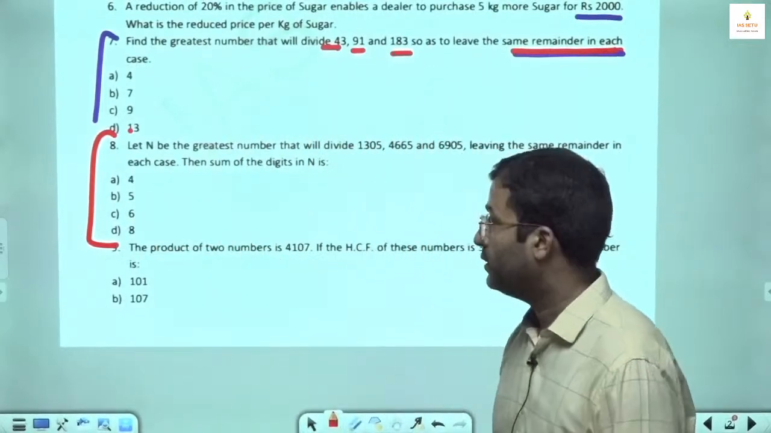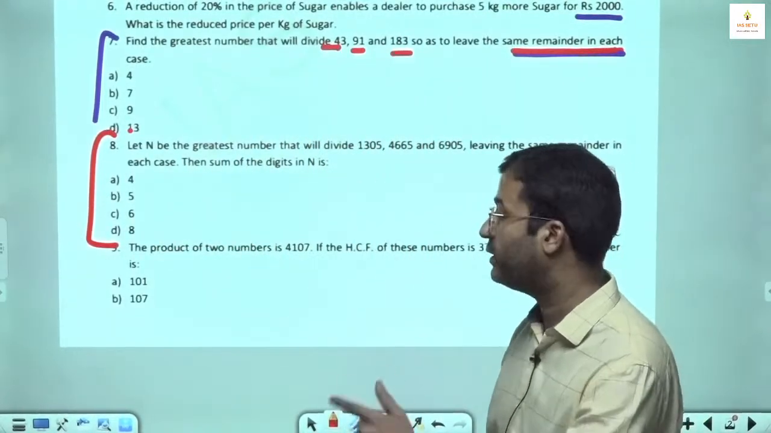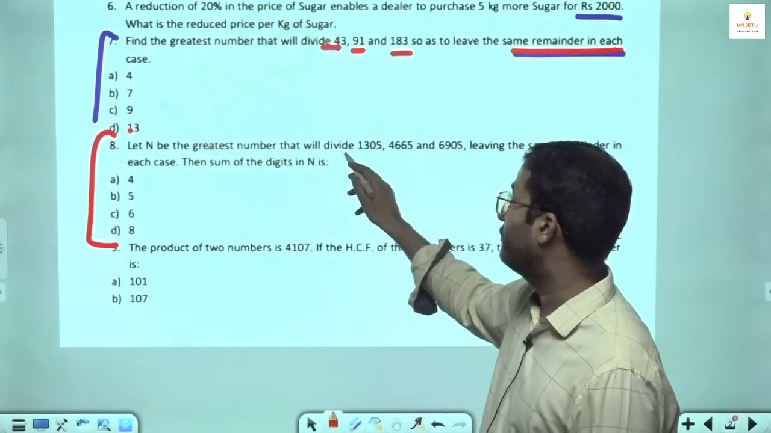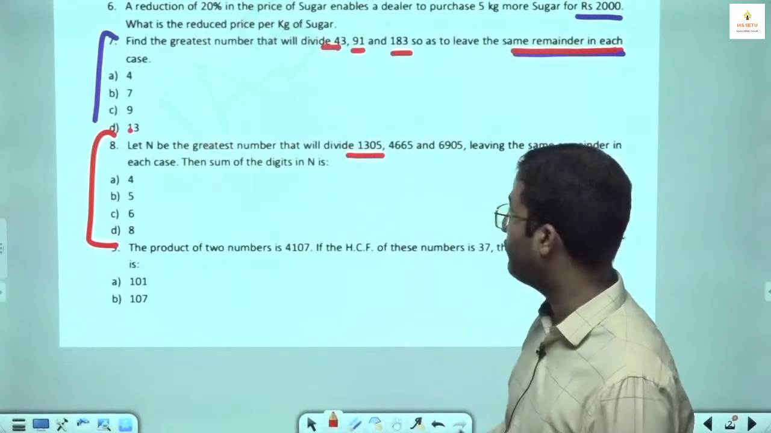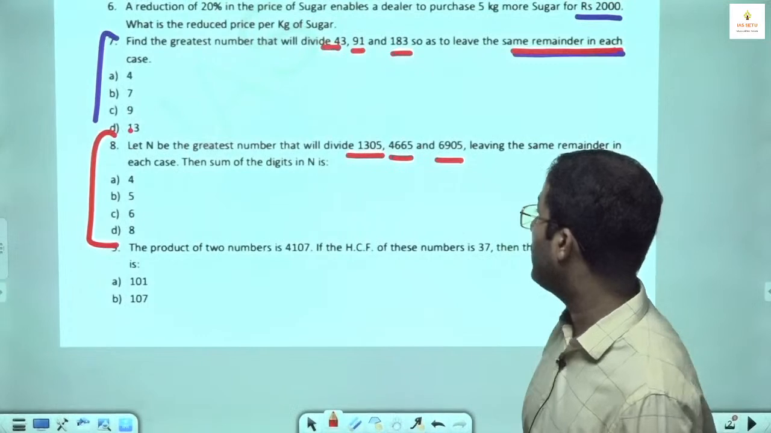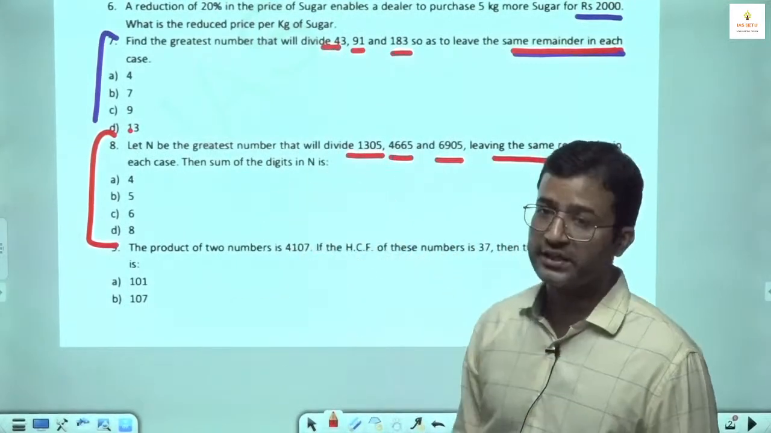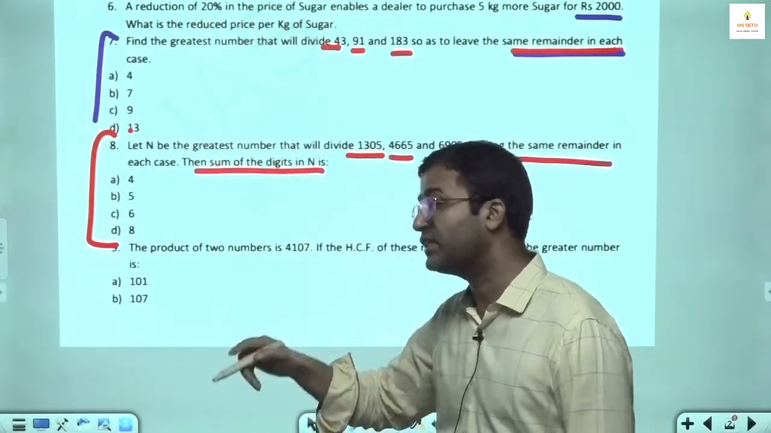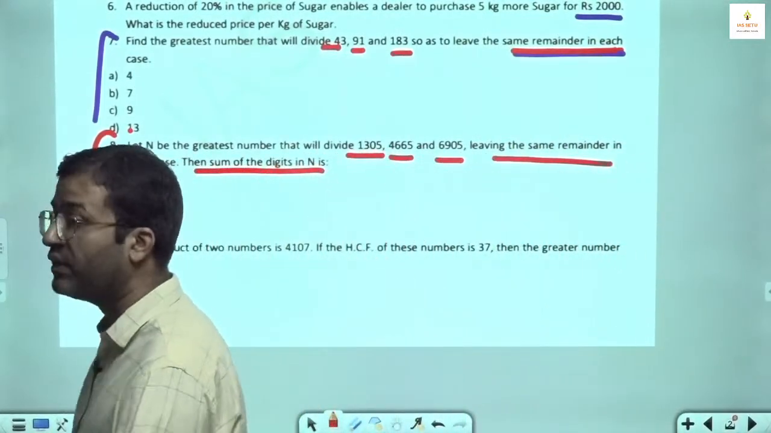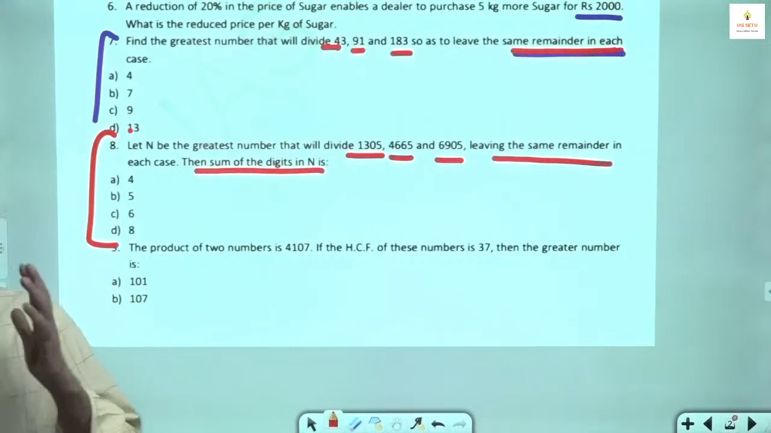Question number 8. Same style, but the answer options will not help. N is the greatest number that will divide 1305, 4665, 6905, leaving the same remainder in each case. The sum of the digits in N is? They are not asking for N. They are asking to find N, then find the sum of the digits of N.